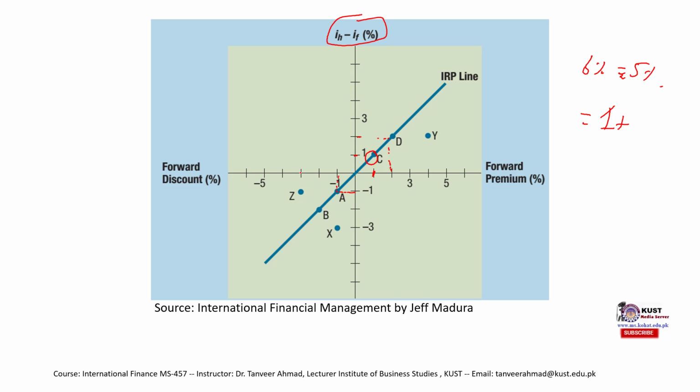This is the discount quadrant. So what this explains is that the premium should be approximately equal to the interest rate differential. P should be approximately equal to IH minus IF. So that means that it would exist on this IRP line. All these points which do not exist on the IRP line mean that there is an opportunity of covered interest arbitrage and there is no interest rate parity.